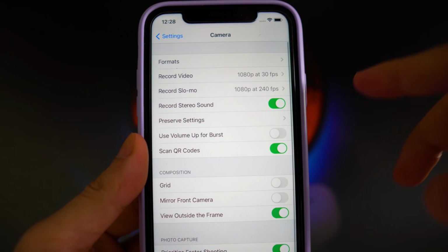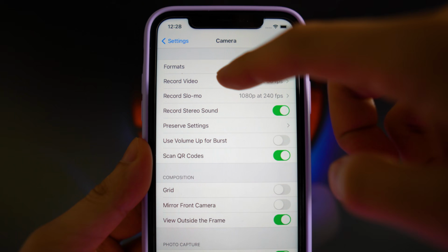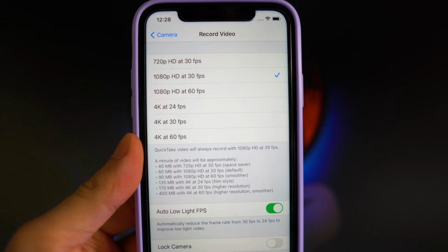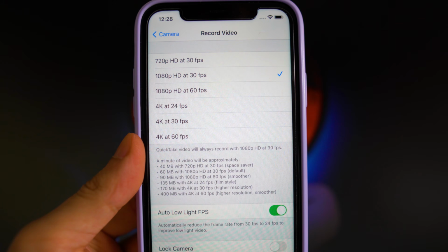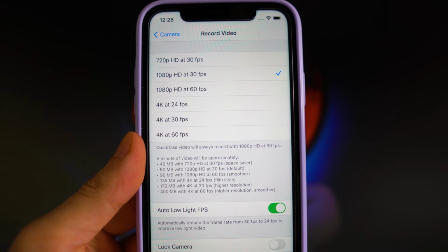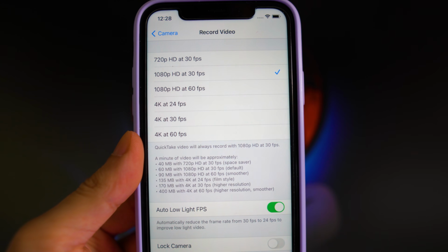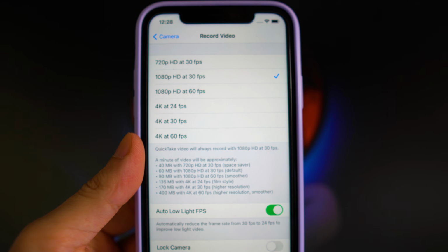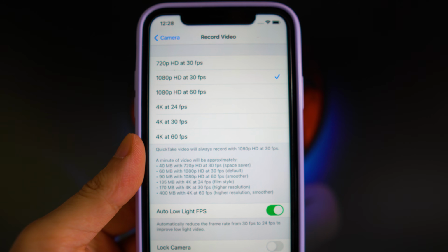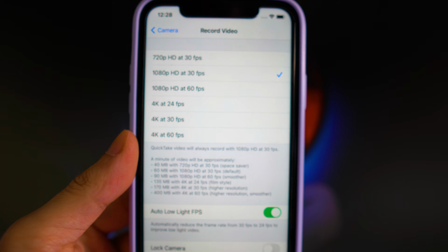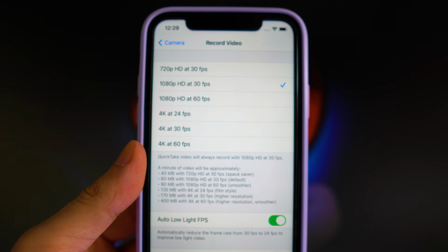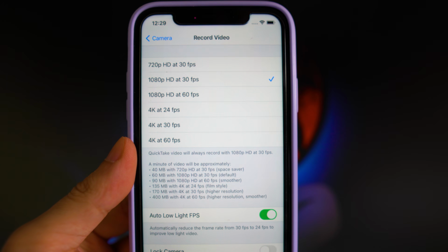The next setting we're going to go into is the record video. There's a couple options right here. You may not have all the options, it just depends on the iPhone you currently have. So we got the 720p HD at 30 FPS, 1080p at 30, 1080p at 60, 4K at 24, 30, and 60 FPS right here. This will all depend on your preference on what you're trying to capture.